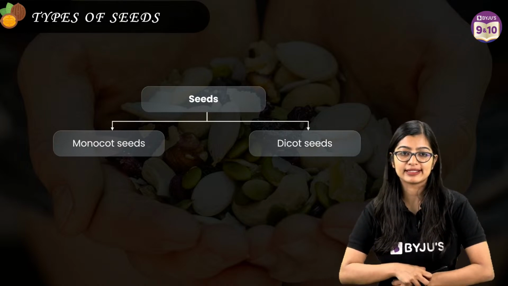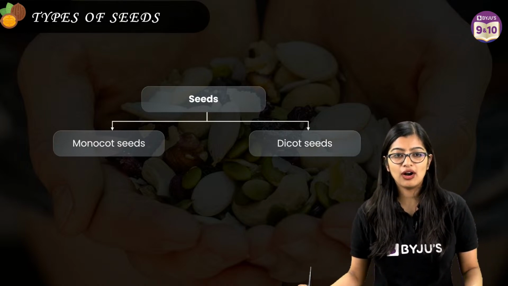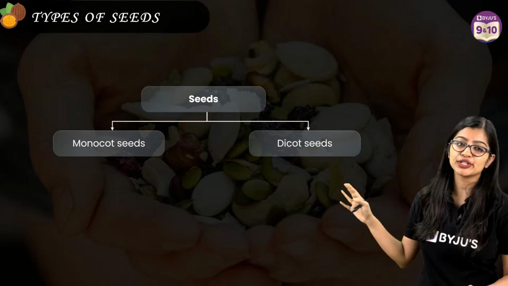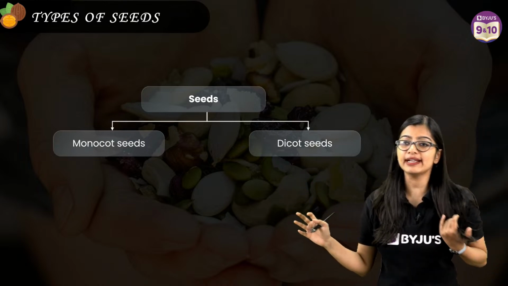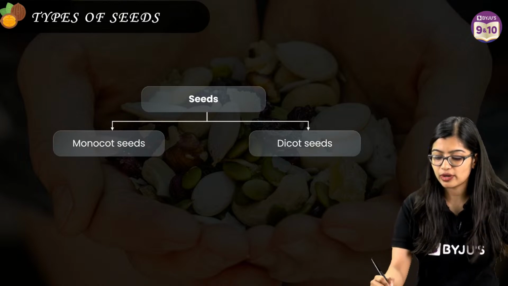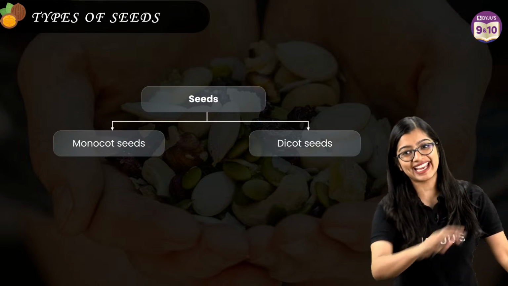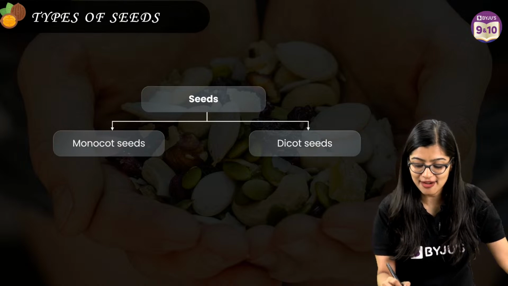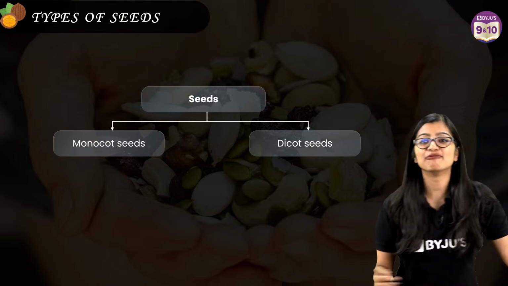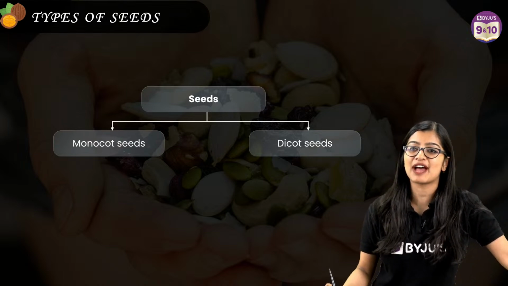Okay? Yes. All right. So now very quickly we're going to look at seeds. As you know, we have two kinds of seeds. We have monocot seeds as well as dicot seeds.